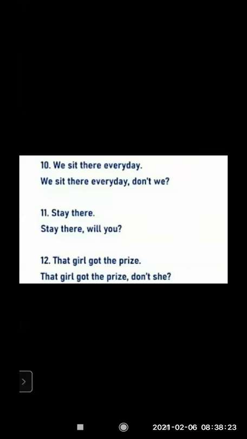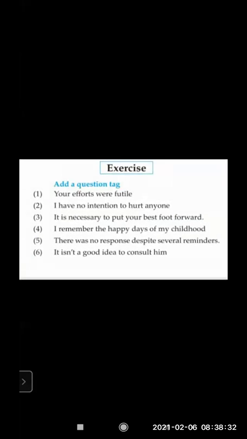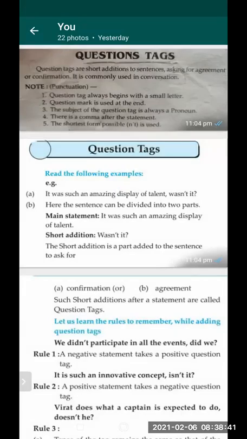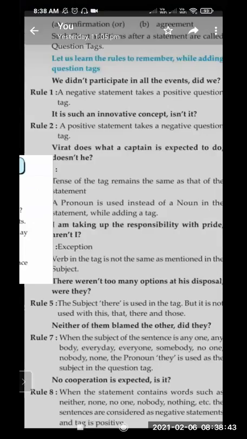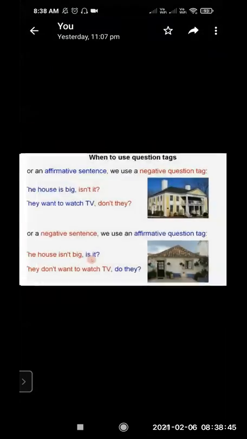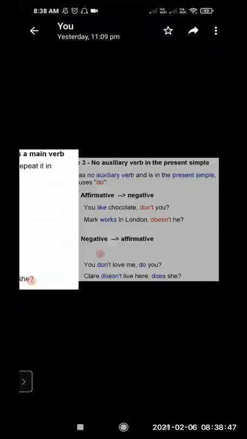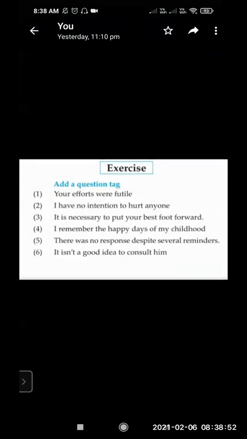That girl got the prize. That girl got the prize, comma, didn't she? Now there is this exercise 6 that has been given, and we have to add a question tag to it. I hope there is time. Still time is there. So we will do this exercise and then again go through the rules.